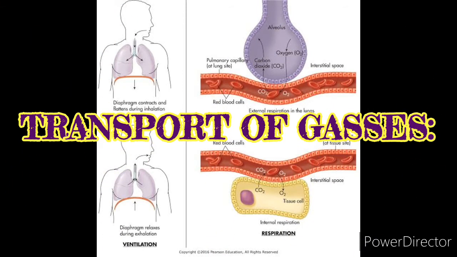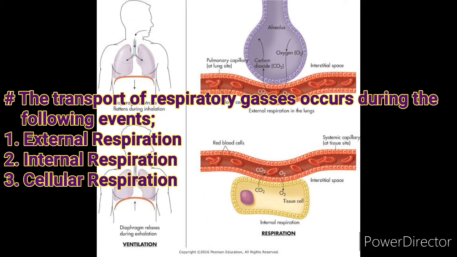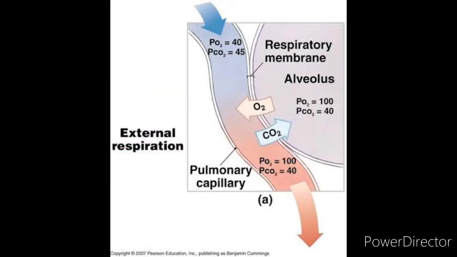Now let's see the transport of gases. The transport of respiratory gases occurs during the following events. First one, external respiration. Second one, internal respiration. And third one, cellular respiration. The process of external respiration takes place in the lungs, where oxygen from the lungs diffuses into the blood capillaries present in the lung tissue. Similarly, carbon dioxide from the blood capillaries diffuses out and enters the alveoli in the lungs.